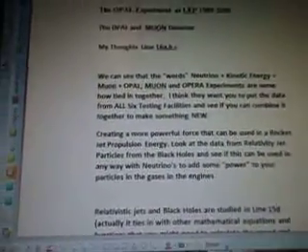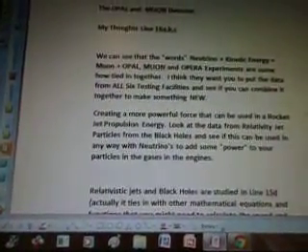So we can see the words neutrino plus kinetic energy plus muon plus OPAL, muon, and opera experiments are somehow tied in together. I think they want you to put the data from all 6 testing facilities and see if you can combine it together to make something new, creating a more powerful force that can be used in rocket jet propulsion energy. Look at the data from relativity, jet particles from the black holes, and see if this can be used in any way with neutrinos to add some power to your particles in the gases in the engines. Relativistic jets and black holes are studied in line 15D.